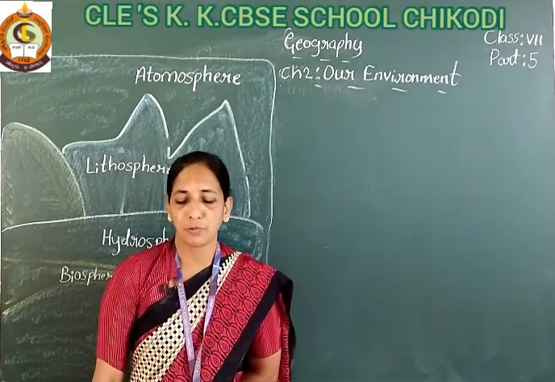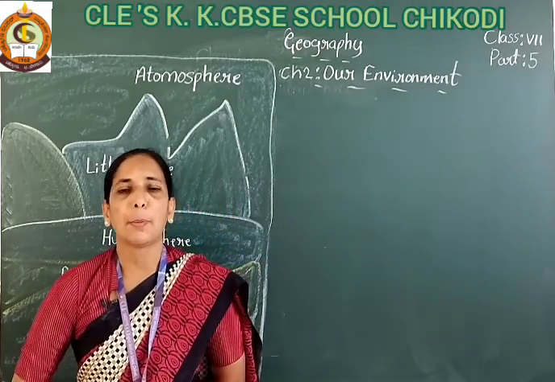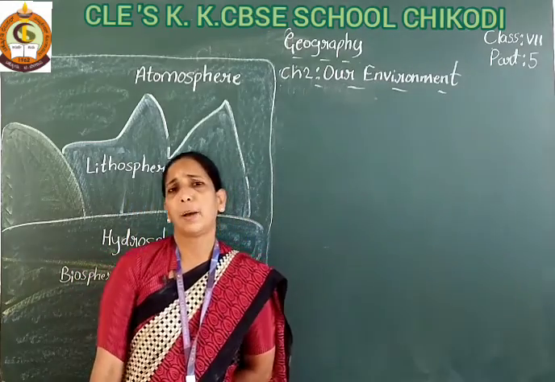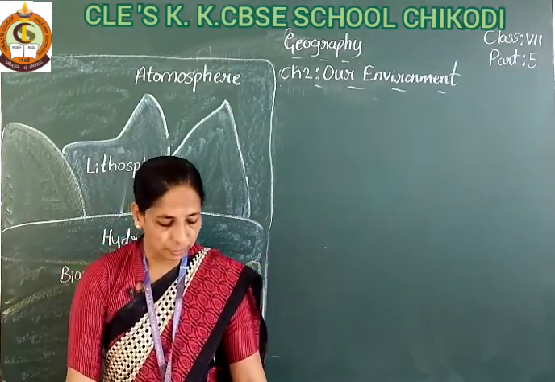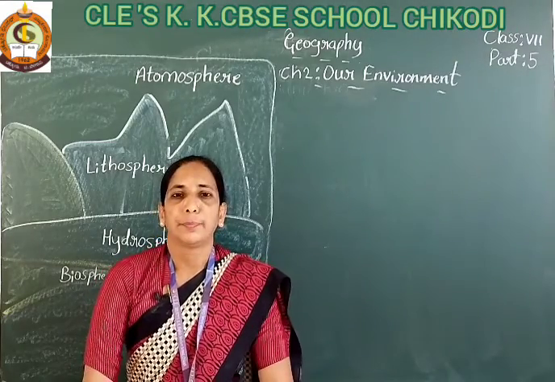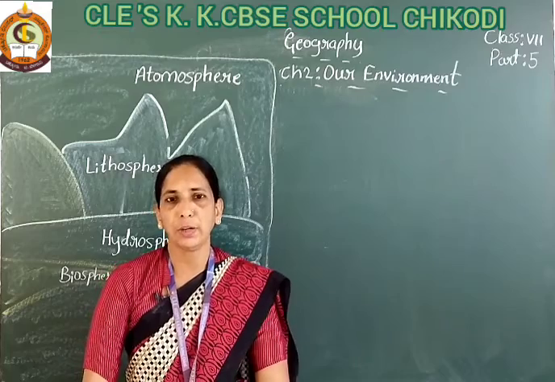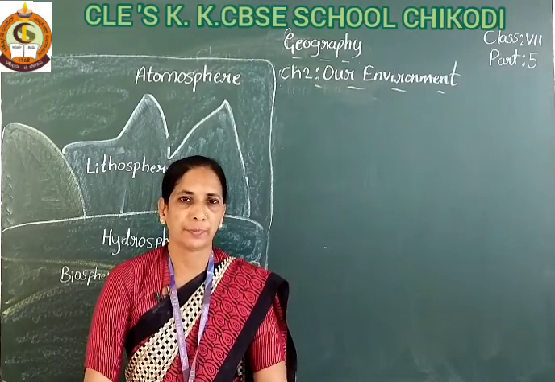You have also learnt in this chapter about the components of the environment, divided into three categories: natural, human-made and human.